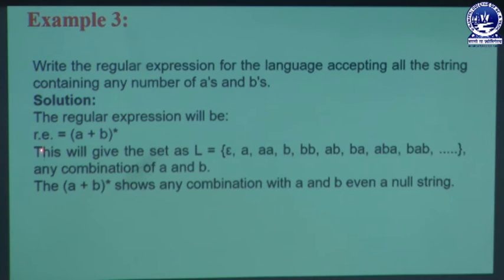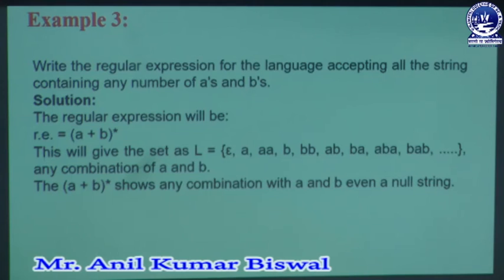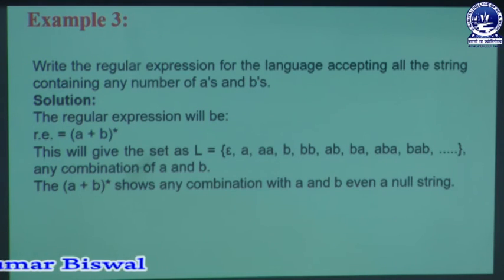That means it is a combining of A and B. It can create some closure properties. So this will give the set L equal to epsilon, the empty string, then single A, then double A, then B, then double B, then AB, BA, and possible strings can be created more than one time. That's why we are giving dot dot dot. In that way we are getting some string formats and we are also creating a language, because here we are creating a regular expression of that format.